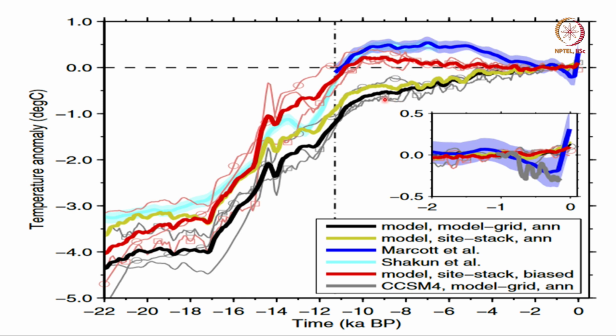Now, to understand the difference between the model simulation based on only where proxy data is there and the Shakun data, what the model people did was, instead of taking the annual mean, they only take a seasonal mean, because the proxy data from which we get temperature is based on the abundance of certain animal species.